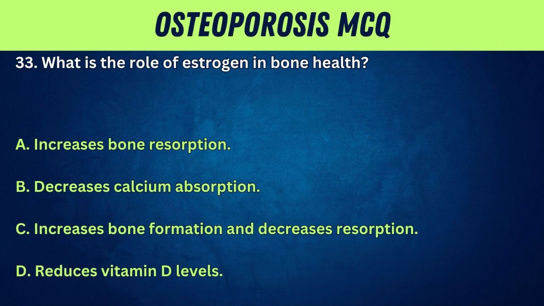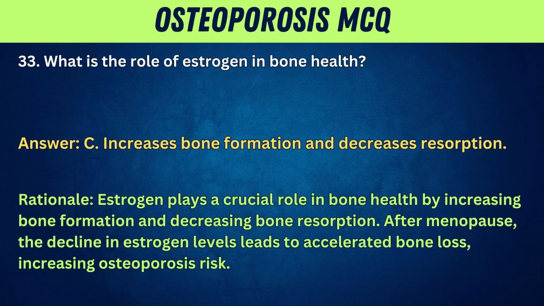33. What is the role of estrogen in bone health? A. Increases bone resorption. B. Decreases calcium absorption. C. Increases bone formation and decreases resorption. D. Reduces vitamin D levels. Answer: C. Increases bone formation and decreases resorption. Rationale: estrogen plays a crucial role in bone health by increasing bone formation and decreasing bone resorption. After menopause, the decline in estrogen levels leads to accelerated bone loss, increasing osteoporosis risk.